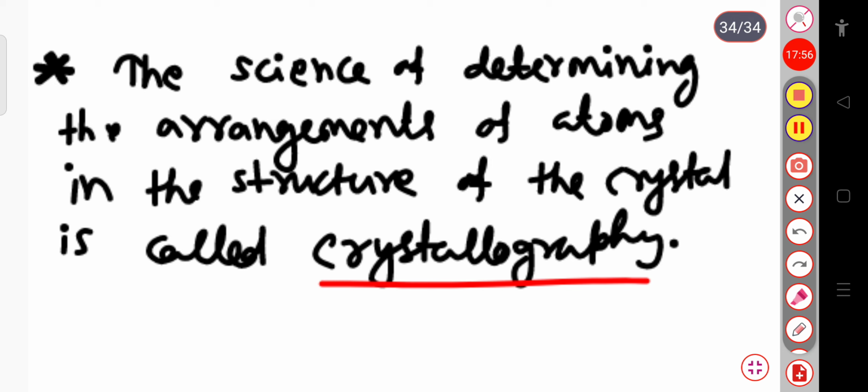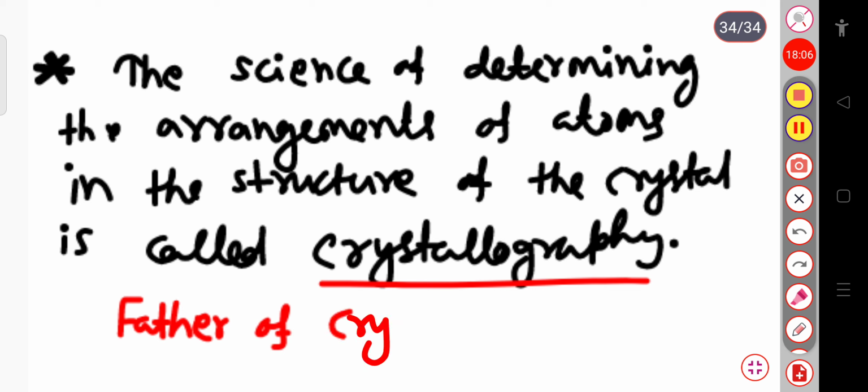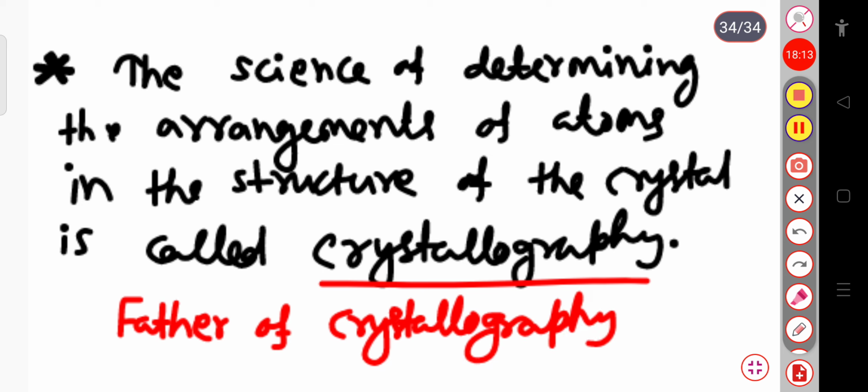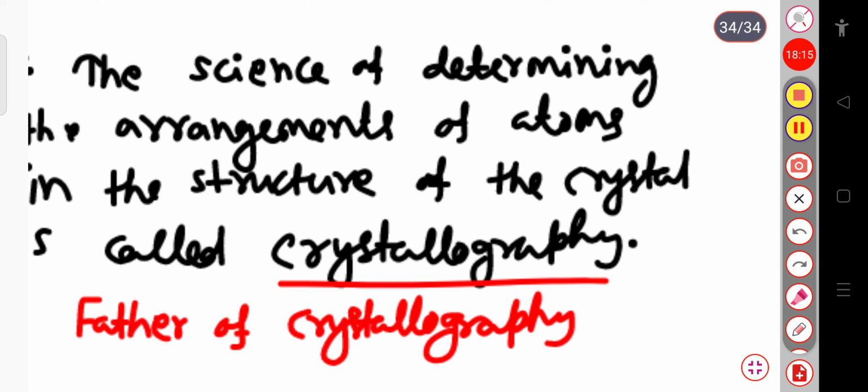And the father of crystallography, his name is Haüy, H-A-U-Y.